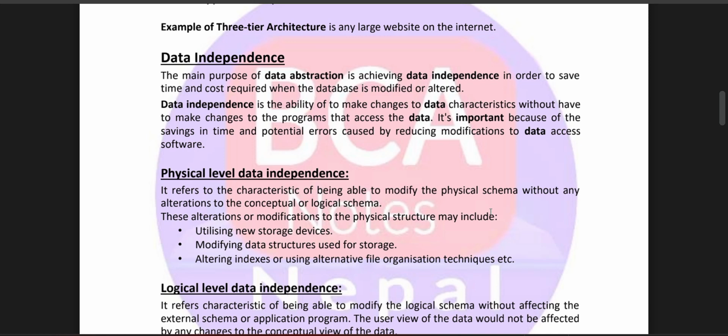It is important because of the saving of time and the potential errors caused by reducing modification to the data assets and the software. Physical level of independence refers to the characteristic of being able to modify the physical schema without any alteration to the conceptual logical schema. This modification to the physical structure may include utilizing new storage devices, modifying the data structure used for storage, altering the indexes, or using an alternative file organization technique.